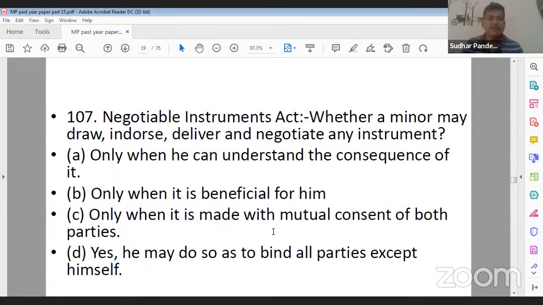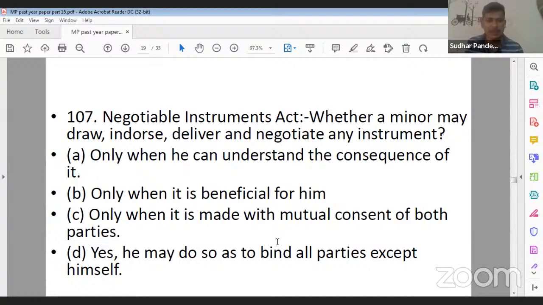Question number 107, right? Negotiable Instruments Act. Whether a minor may draw, endorse, deliver and negotiate any instrument. Option A, only when he can understand the consequences of it. Option B, only when it is beneficial for them.